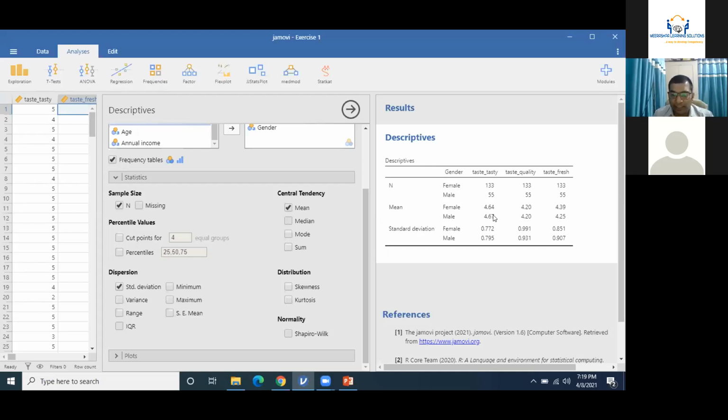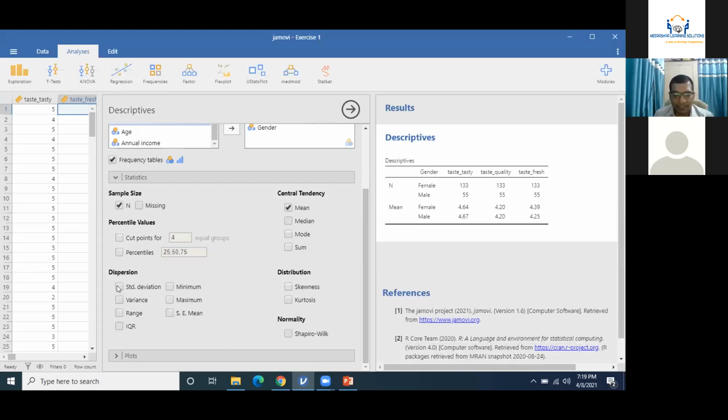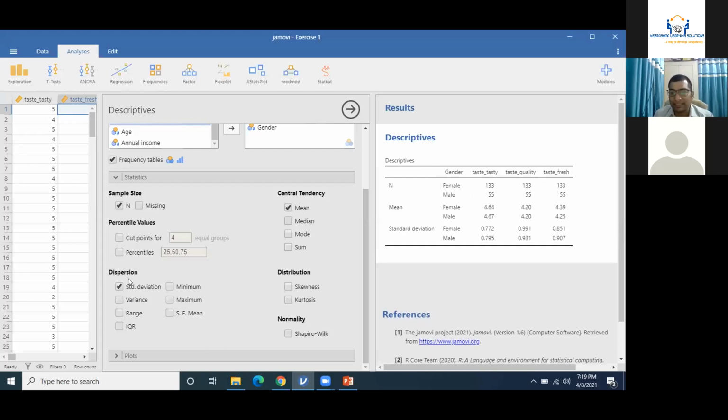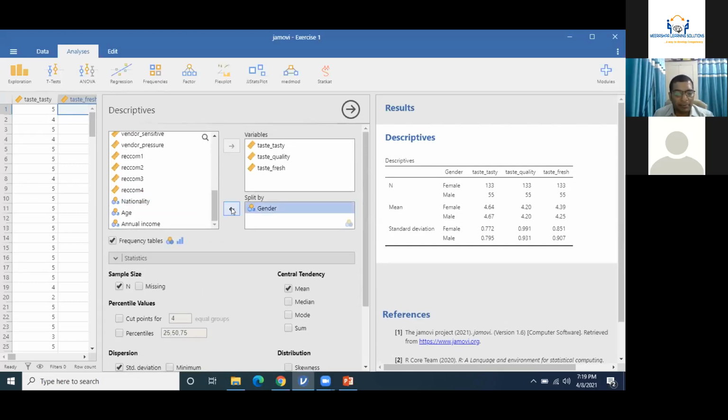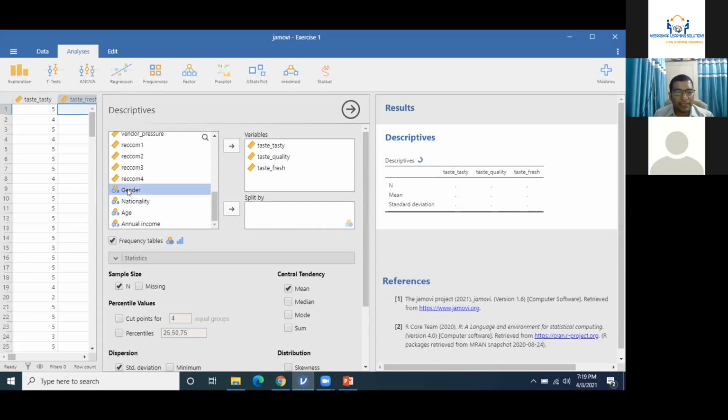So if you calculate the mean without selecting a standard deviation, that is an incomplete form of data, so always select the mean with the help of descriptives itself. I'm deselecting gender here and putting gender here instead.